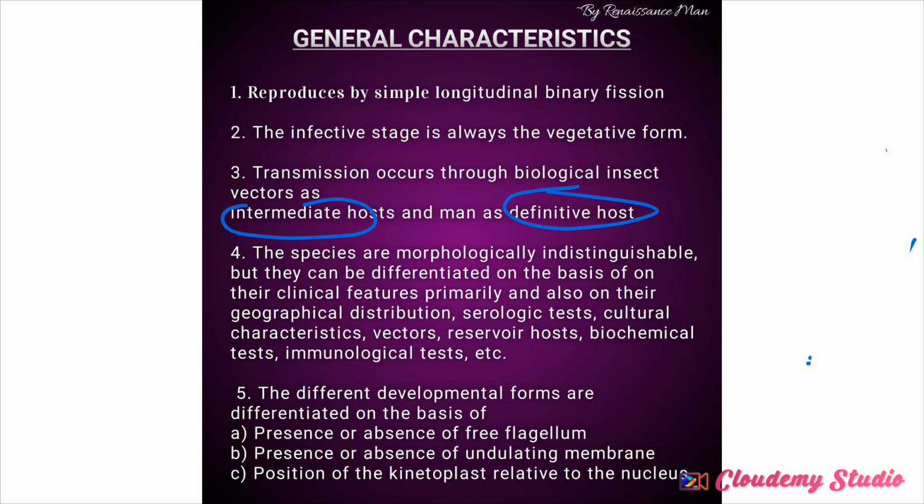The species are morphologically indistinguishable, but they can be differentiated on the basis of their clinical features and also their geographical distribution, serologic tests, cultural characteristics, vector, reservoir host, biochemical tests, as well as immunological tests. These are the ways that we can differentiate them. Are you getting me now?